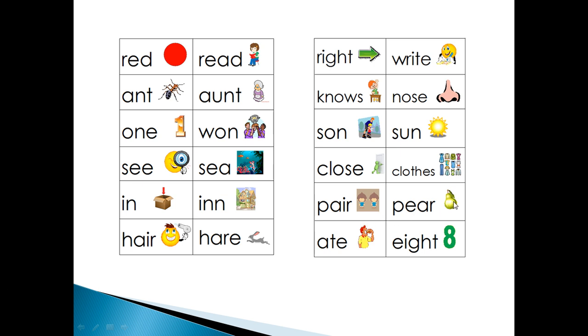Next one is what? Pear. Yes, but you have to pronounce it as pear. This is what? A kind of a fruit. And then finally, ate, A-T-E. Eight. And this is what? Eight. Both pronunciations are the same. Eight. Pair. Close. Clothes. Sun.